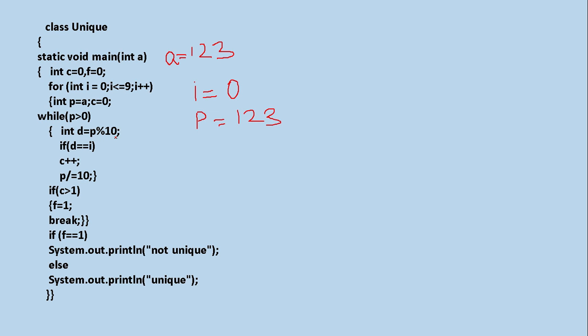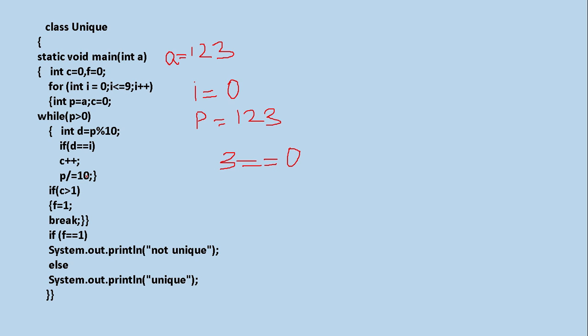P modulus 10, I will not explain all of that because we have discussed it many times. So with modulus 10 you will get 3. So d is 3. If d is equal to I: d is 3, and I is 0. So in this entire process, it will check how many zeros are present in these digits. That's all. So this condition, when I check, is false. So will C++ be incremented? No.